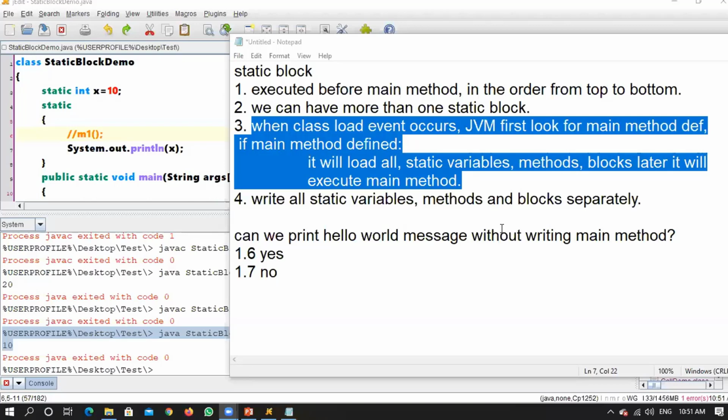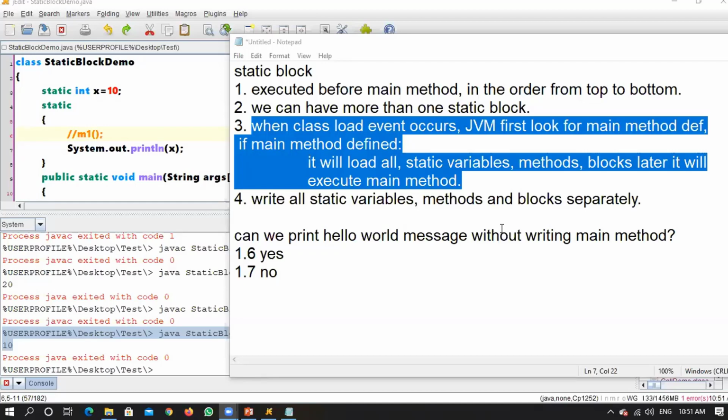It will be looking for public static void main followed by String args. This will be written under the JVM. That means there will be instructions in the JVM saying that once I call the JVM, first thing it has to do is look whether this particular function is there or not.